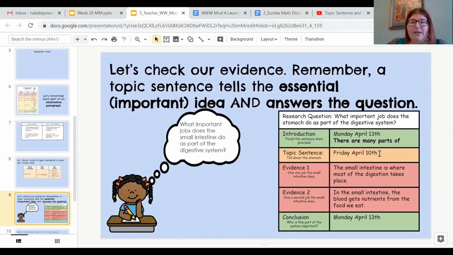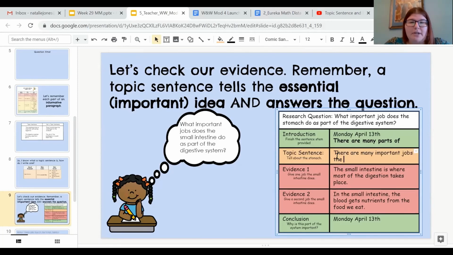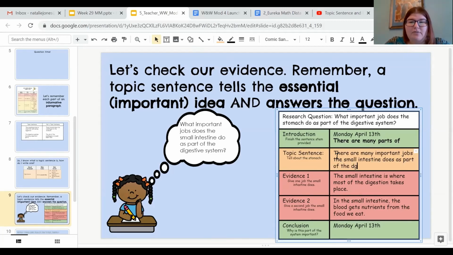So I'm going to come right here in my text box in the orange. I'm going to delete it, and I'm going to say, there are many important jobs the small intestine does as part of the digestive system.